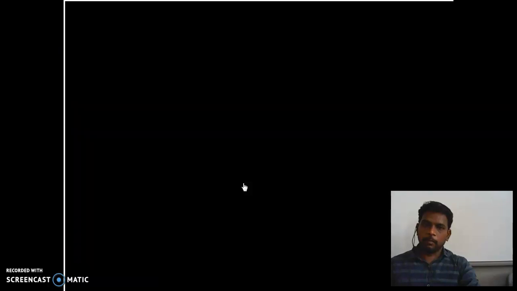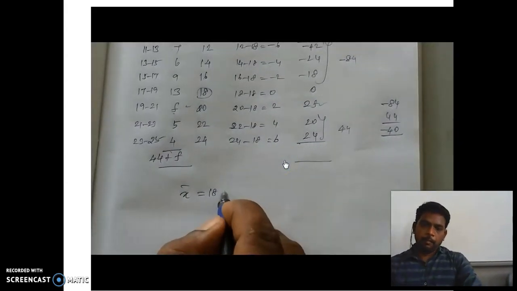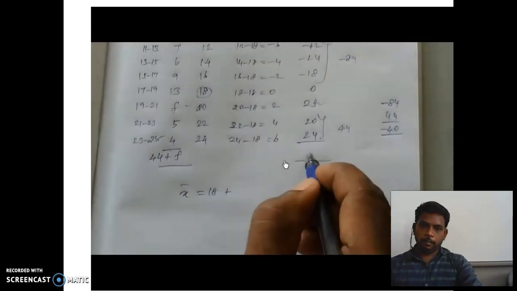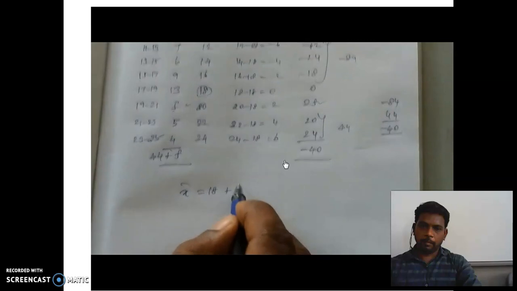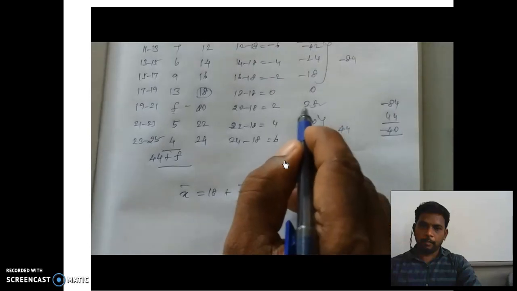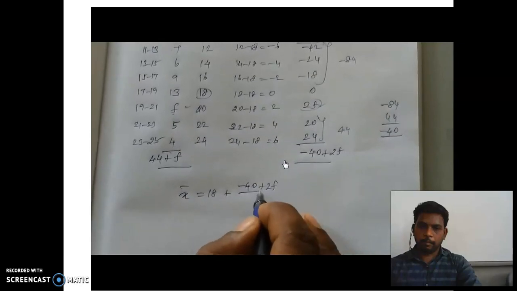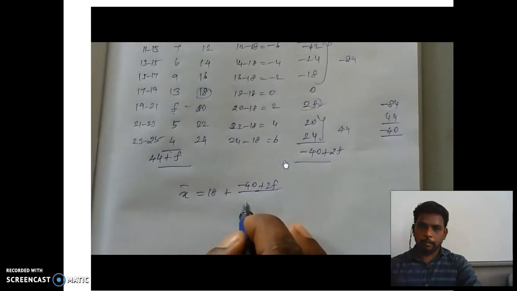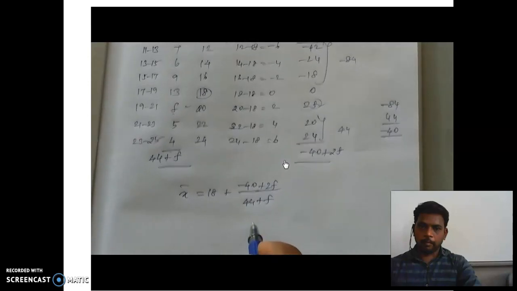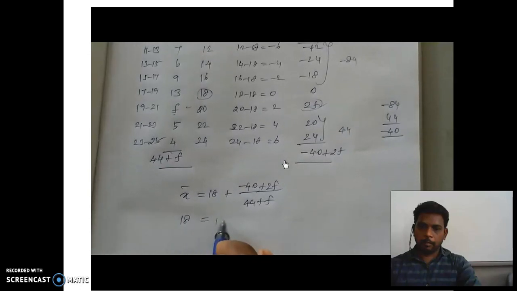So next we are going to substitute in the formula. So x bar equal to 18 plus sigma fd, which is minus 40 plus 2f, because the 2f is also there. So minus 40 plus 2f, and the whole divided by the n value 44 plus f. So x bar is already given as 18. So 18 equal to 18 plus minus 40 plus 2f divided by 44 plus f.